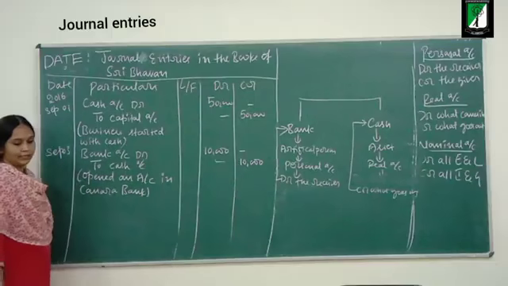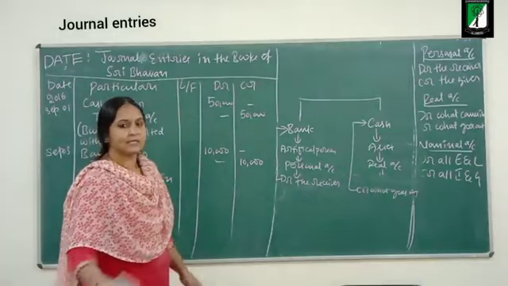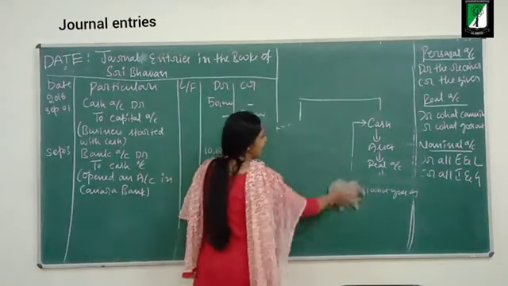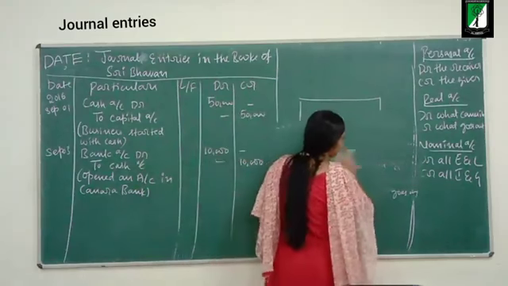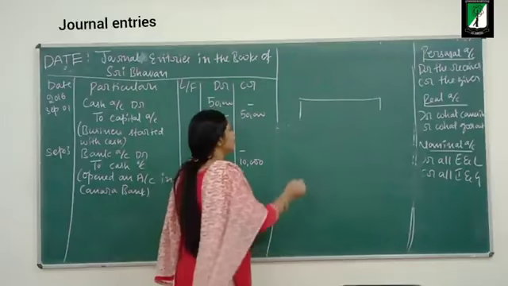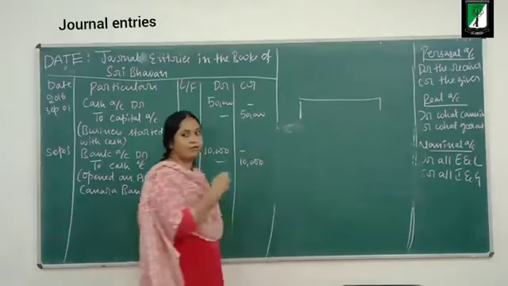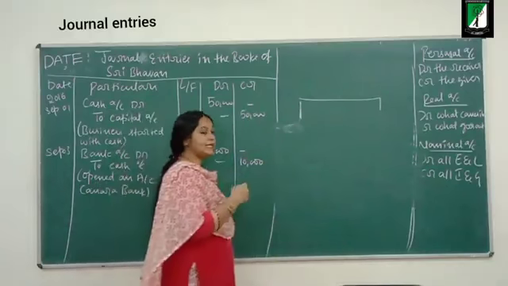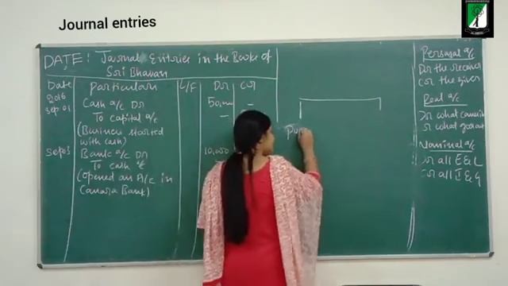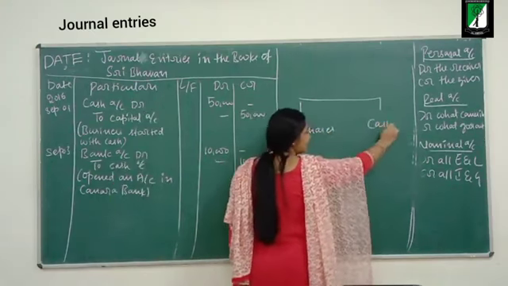Now, moving on to the next transaction. The next transaction is on September 6th, cash purchases. The business is purchasing goods for cash. What is the take aspect? What is the business taking? Purchases. What is the business giving? Cash. It is a cash purchase.